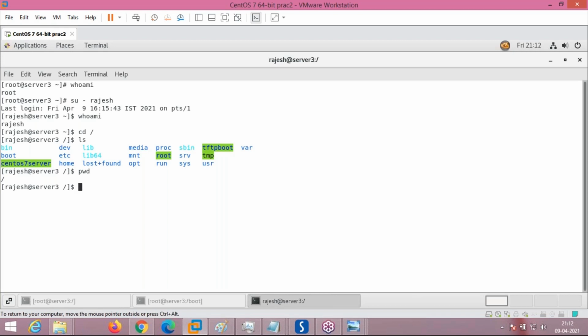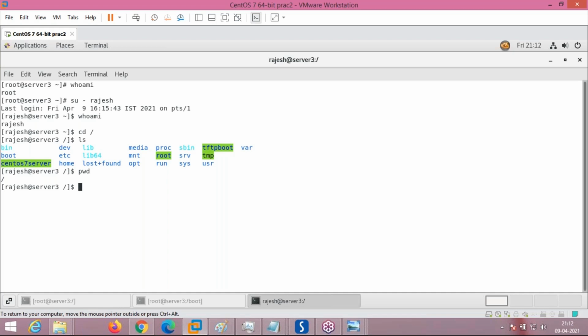There are directories like bin, boot, dev. All the data is not placed directly under root. It is placed under each of the directories. We will see what is the purpose of each of these directories. As you can see, the first directory is bin.